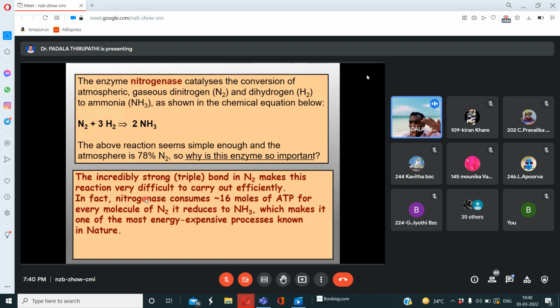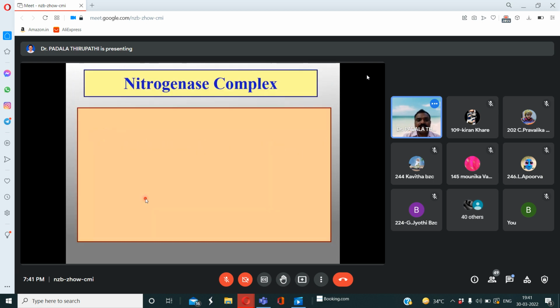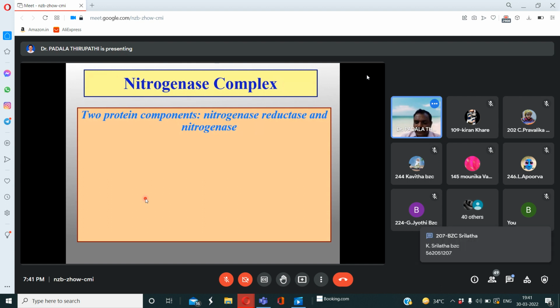So this energy is utilized to break down nitrogen into ammonia, which makes it one of the most energy expensive reactions. And what is nitrogenase complex? We know that nitrogenase is a complex enzyme, which contains either molybdenum or iron molybdenum substances.